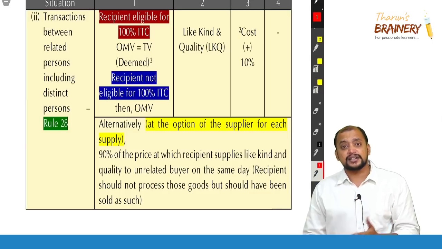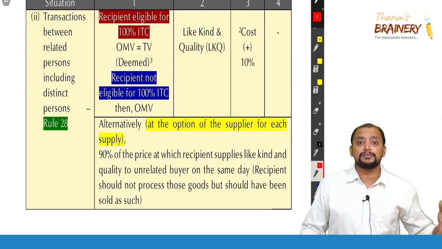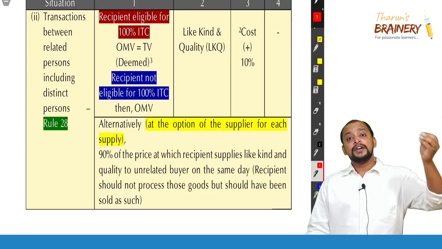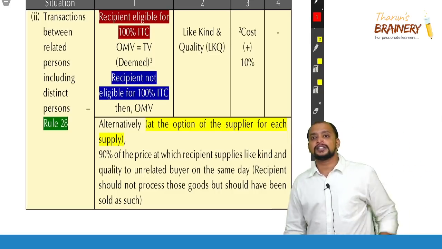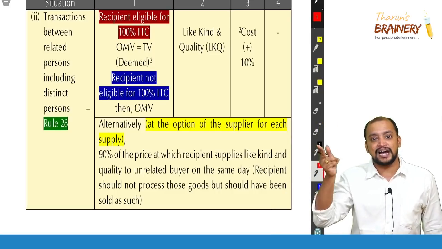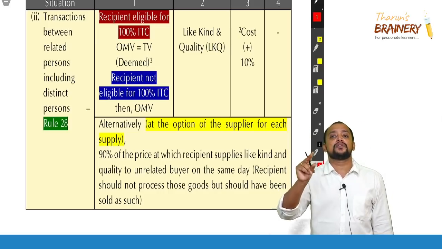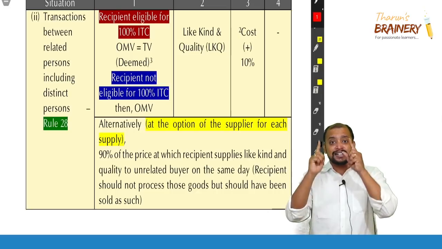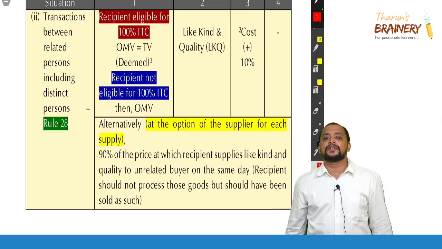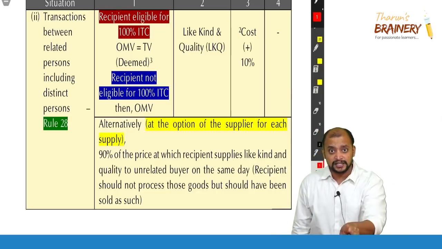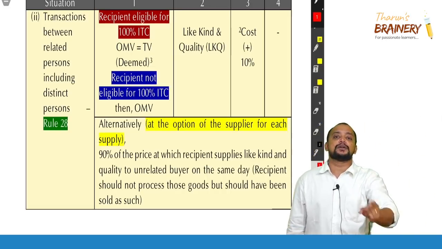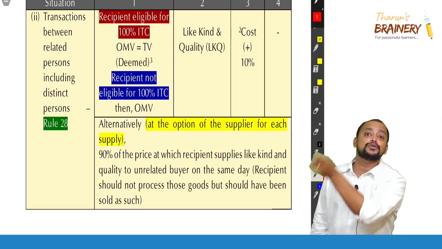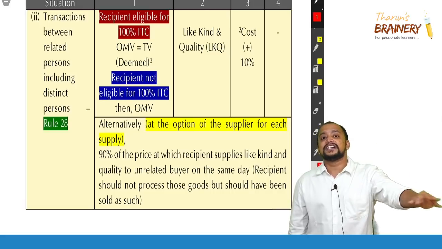But for distinct persons, even though transaction value is applicable, we will not apply transaction value, we will go for rules only, because 15 subsection 5 says that in respect of any supply which is notified, we need to go by the rules only. Therefore distinct persons we have notified under rule 28. So for distinct persons, even though transaction value is applicable, we need to determine the value as per rules only. That is rule 28.